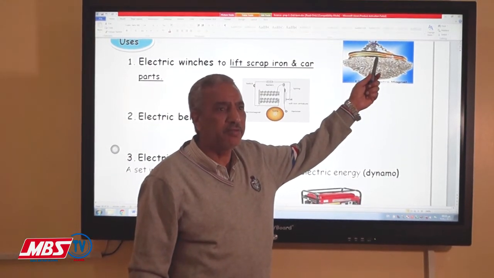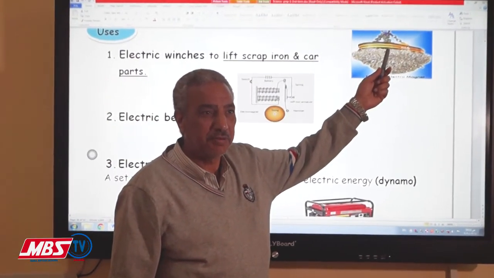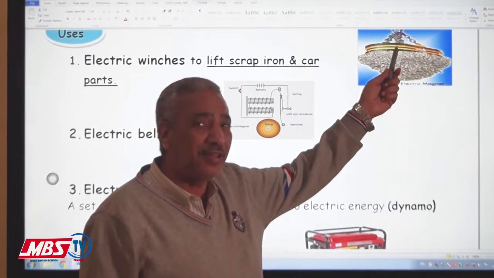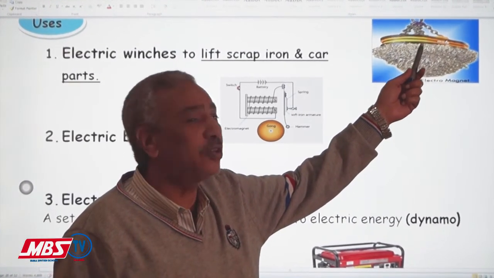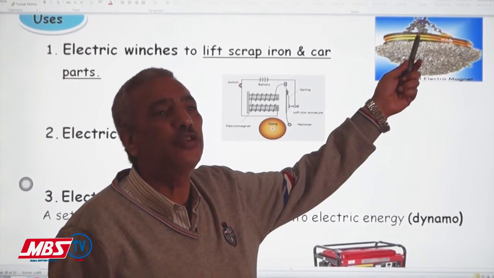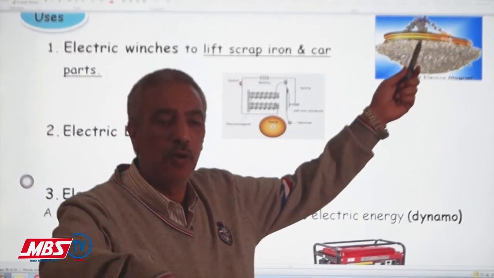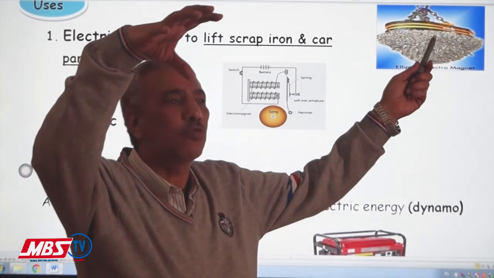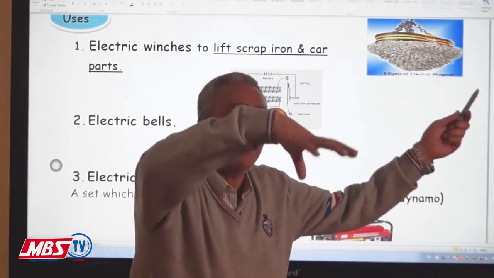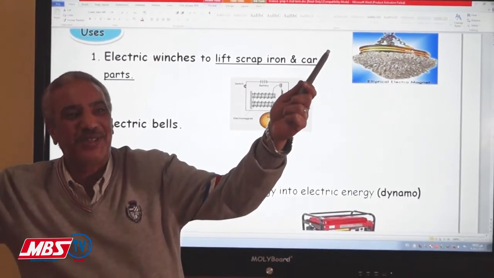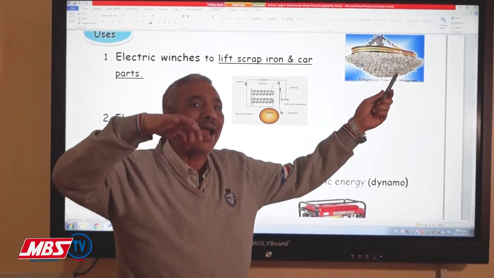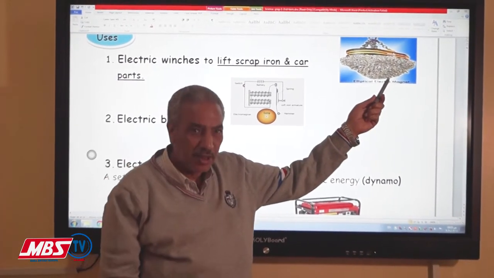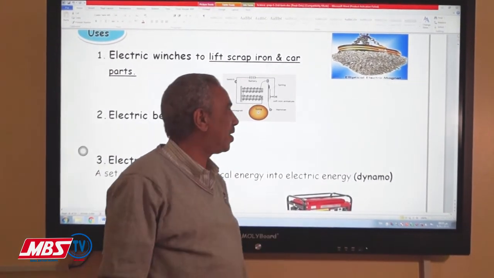This plate is made of iron. Finally, there is a coil. When it is connected to the electricity, it will change into a magnet, pulling and raising this iron, and then transfer it to another place. When transferred to another place, disconnect the electricity from it. This will release the iron.